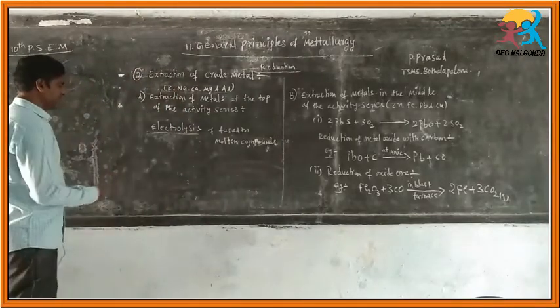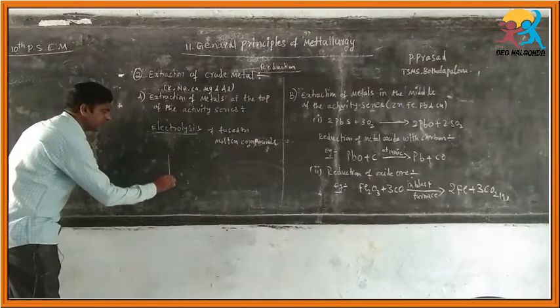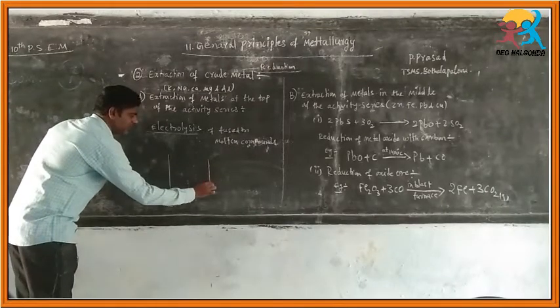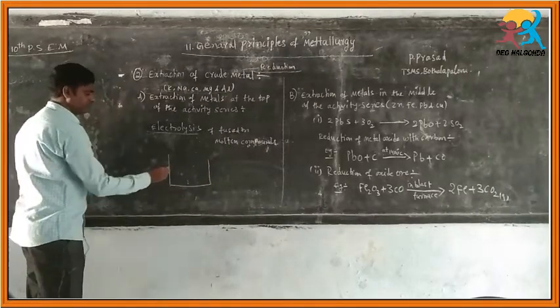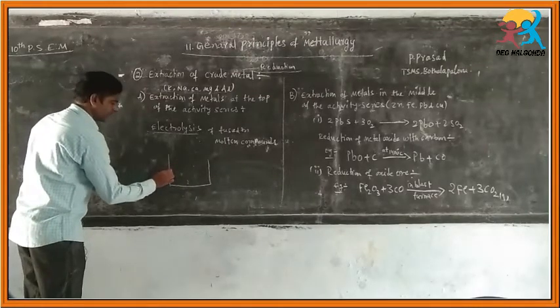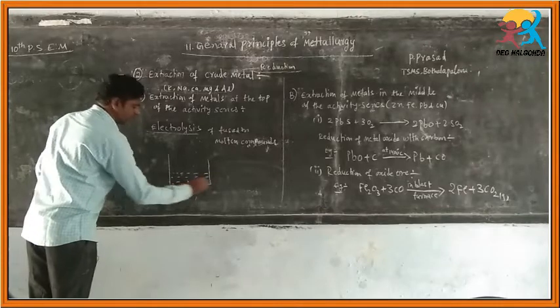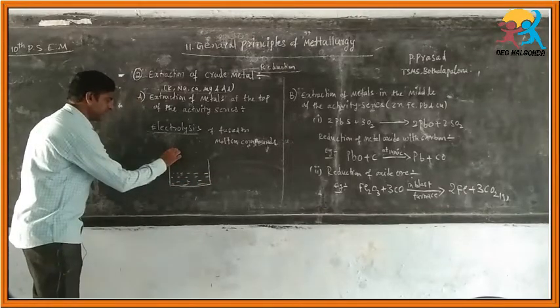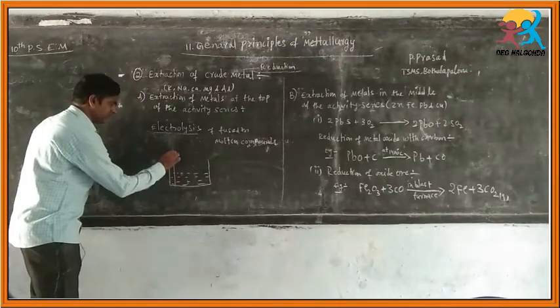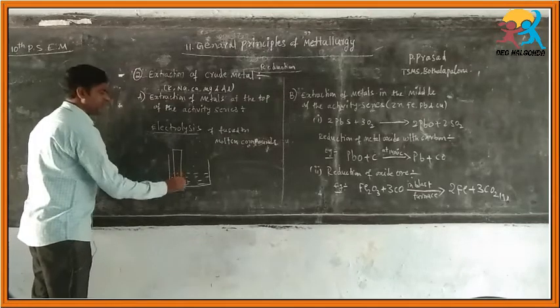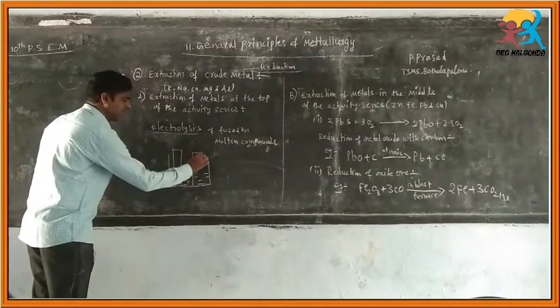So for that, if I take sodium chloride, molten or fused sodium chloride, in the vessel I am taking a steel rod to act as cathode and a graphite rod to act as anode.